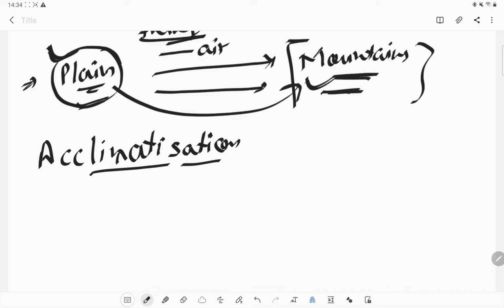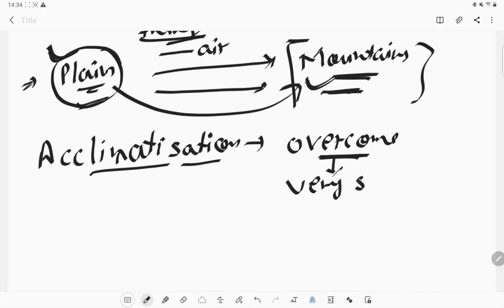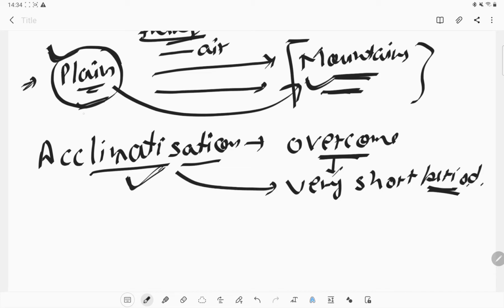Okay, that means the changes that take place in our body over a small time overcome small problems even in a very short period. We are making changes, but over a short period.